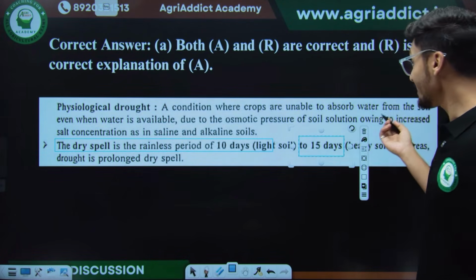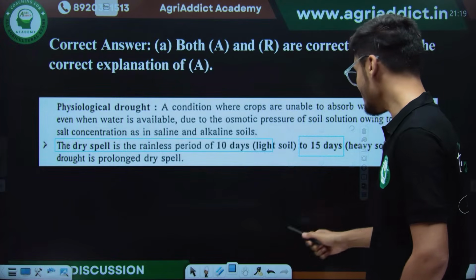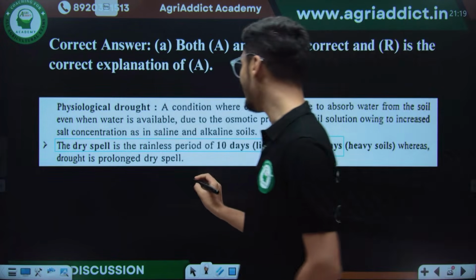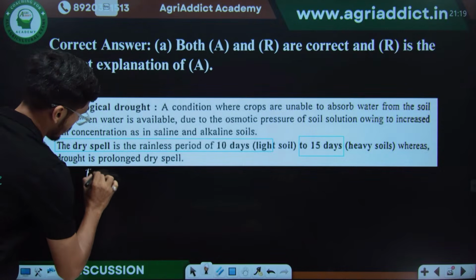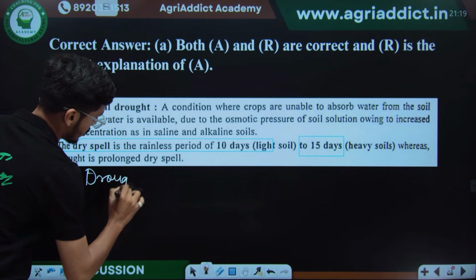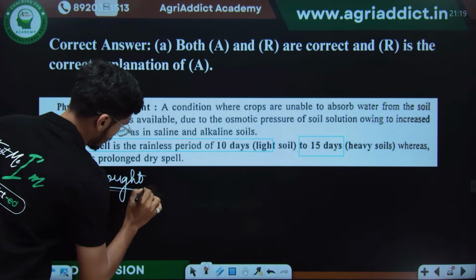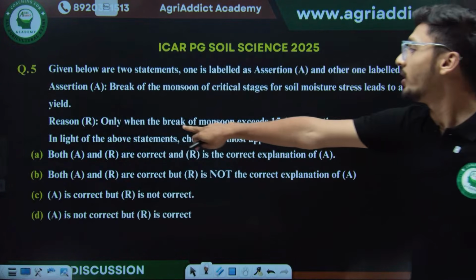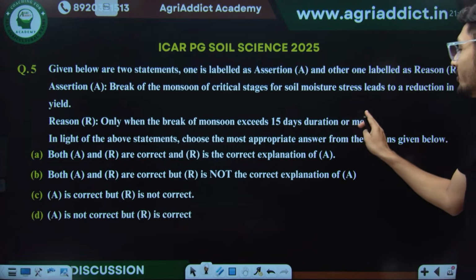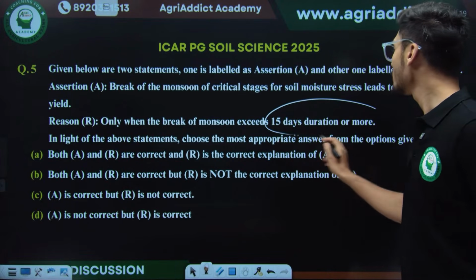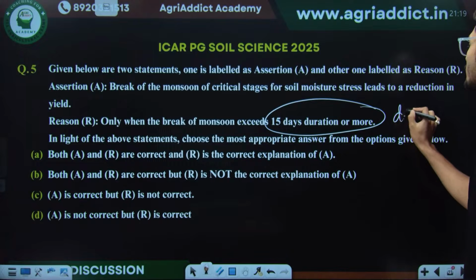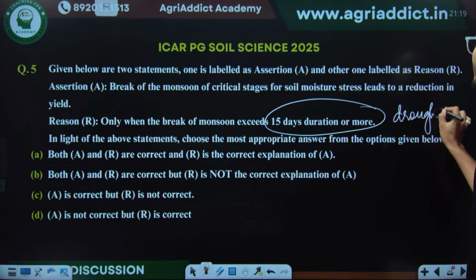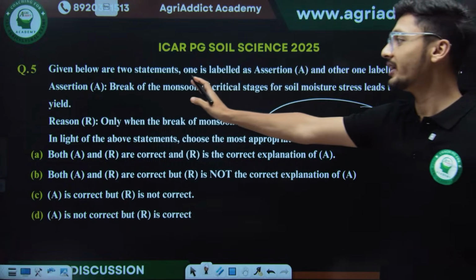And a period of more than 10 or 15 days is termed as drought. So what is the reason here? Only when the break of monsoon exceeds 15 days or more. So 15 days or more means drought, and drought can be a clear reason for reduction in yield.